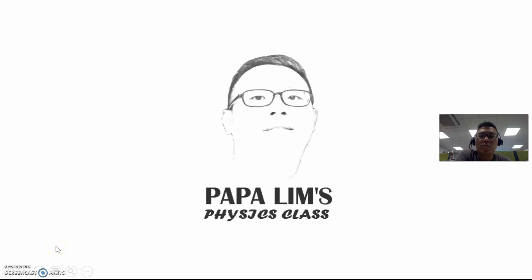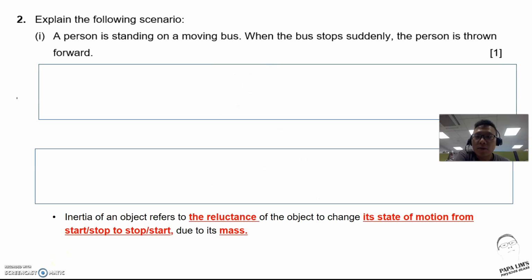Today's lesson will be on inertia. Okay, so we'll look at the one question which deals with the explanation. The first question, 2.1, looks at a scenario that we all experience: when the bus stops.